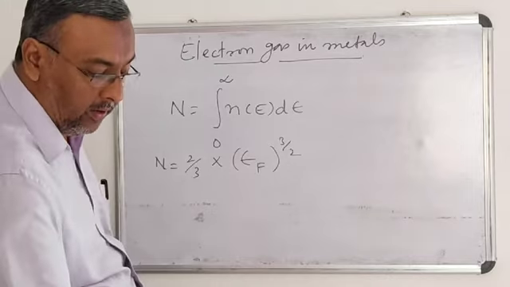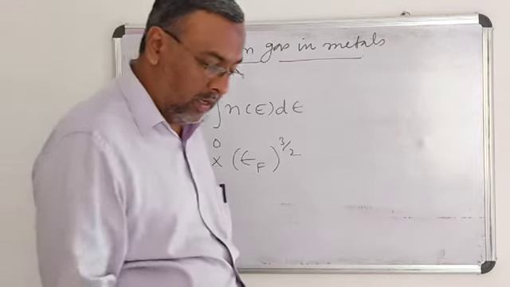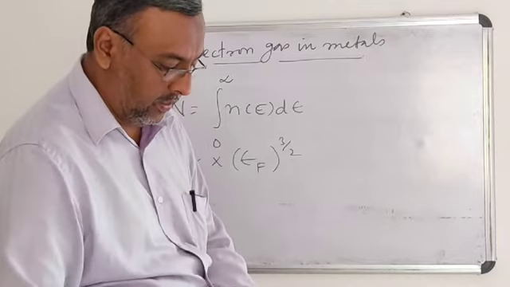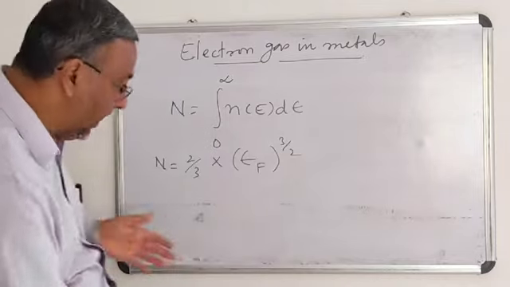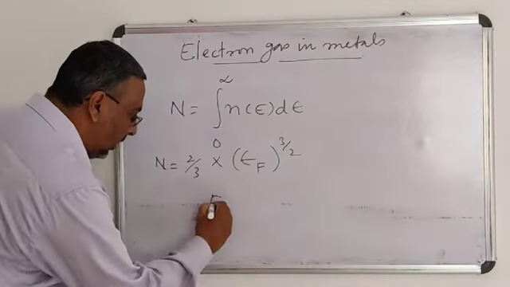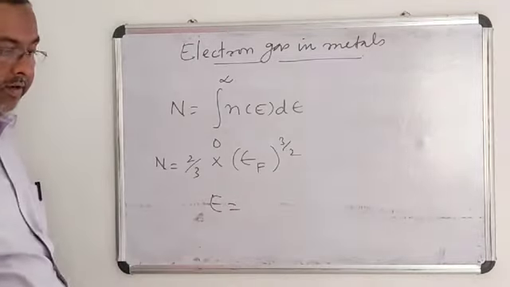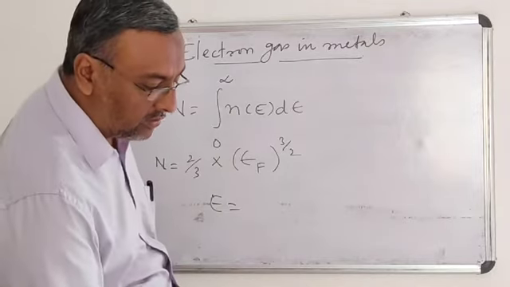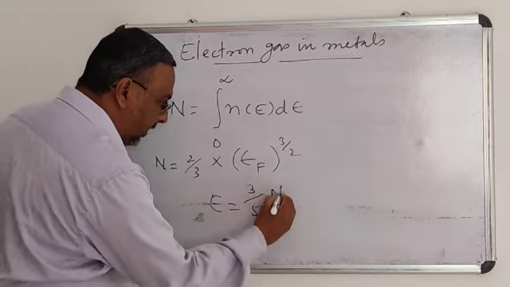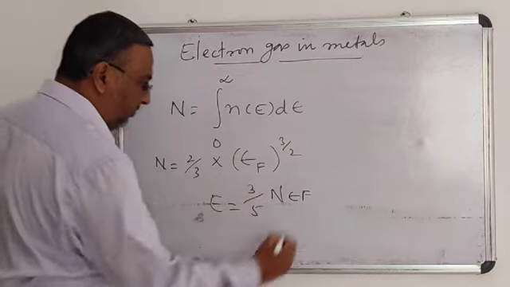Similarly, when we calculate the energy of these electrons, it becomes equal to 3 by 5 N EF.